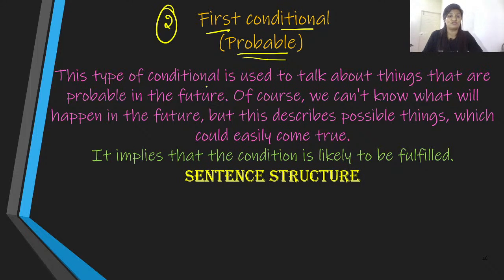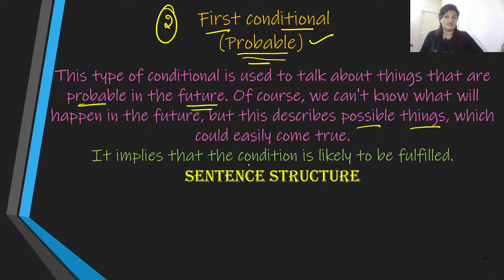So this type of conditional is used to talk about things that are probable in the future. Focus on this. Of course, we cannot know what will happen in the future, but this describes possible things. If one condition happens, what is the other action? What is the possibility, or what is going to happen next, is what we are going to talk about in first conditional, which is referred to as probable conditional.